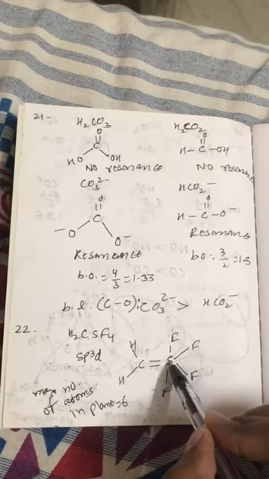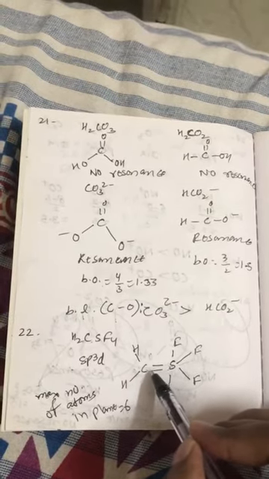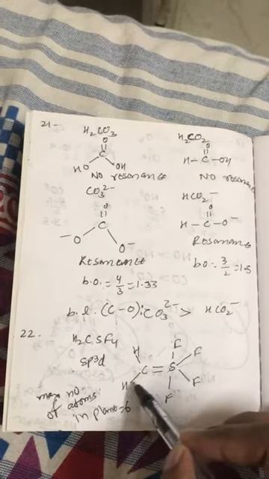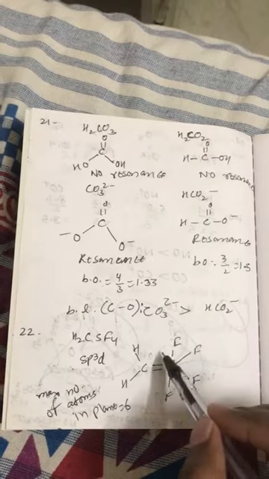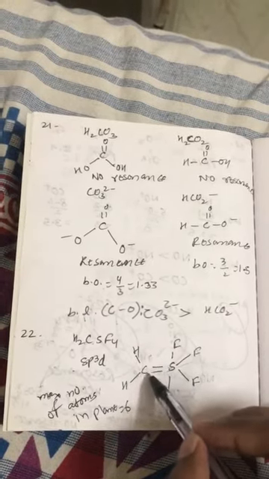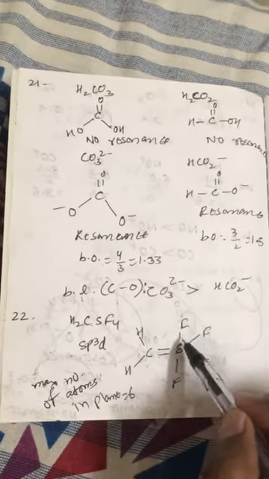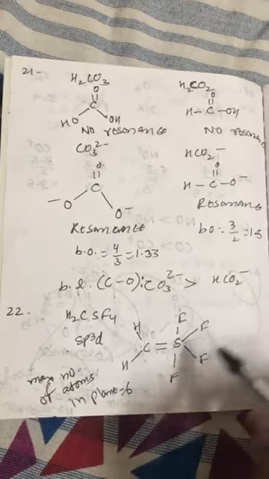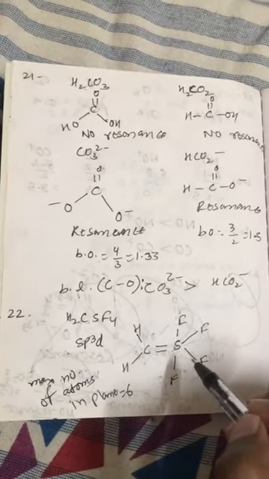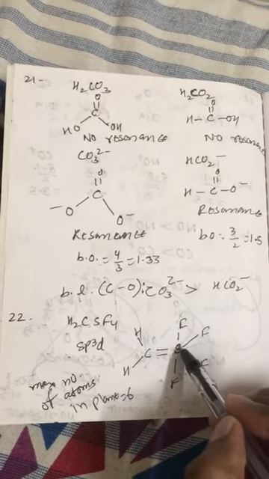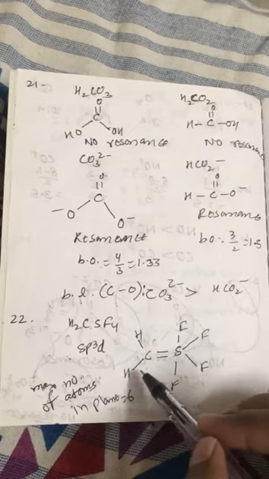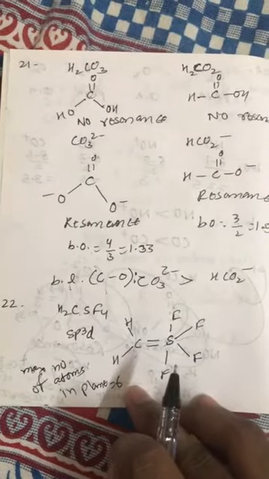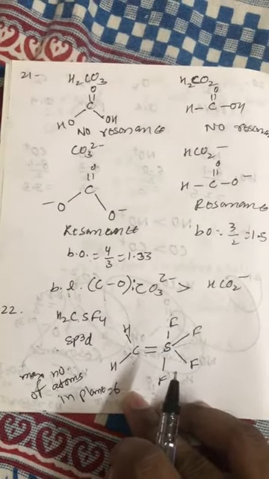Now this sulfur forms a pi bond with carbon. So these 2 hydrogen will be in the plane of these SF bonds, or we can say these 2 CH bonds will be in the plane of this SF axial bond. Now if we count the maximum number of atoms in the same plane, then it will be 1, 2, 3, 4, 5, 6. So the maximum number of atoms in a plane will be 6. That is, options A and C are correct.